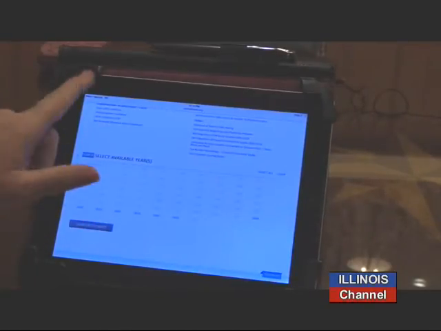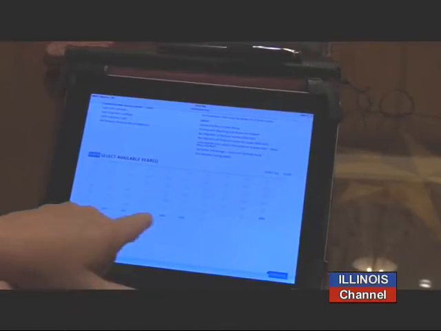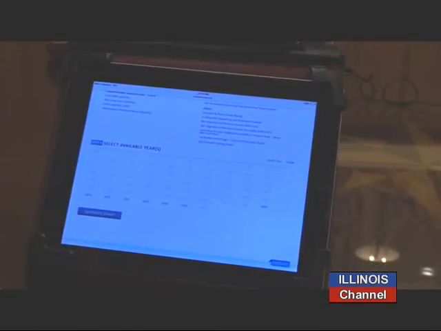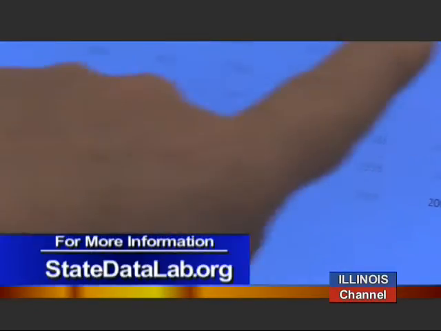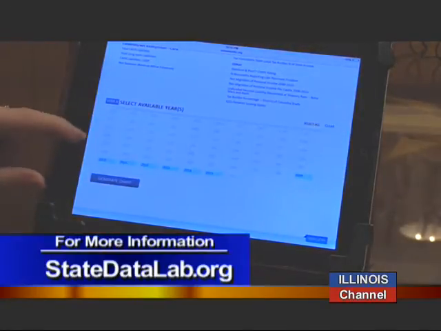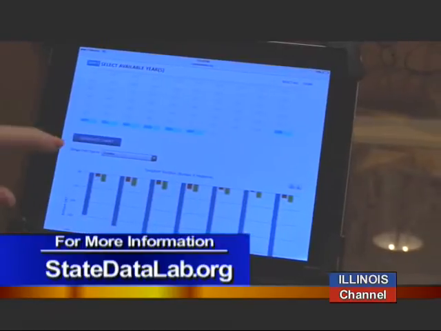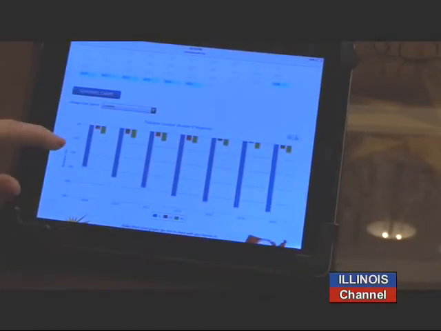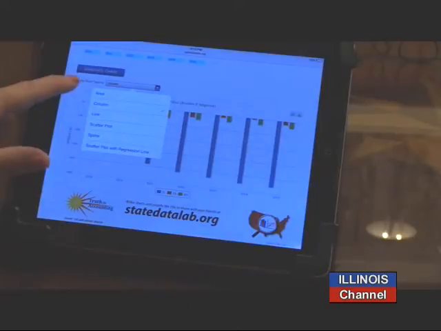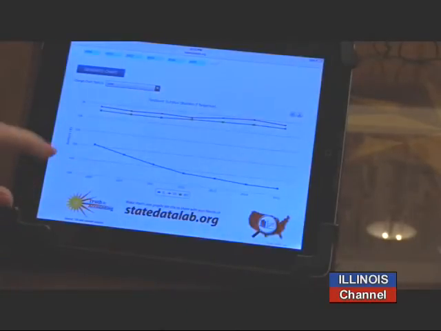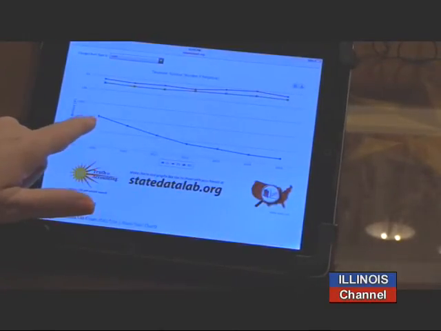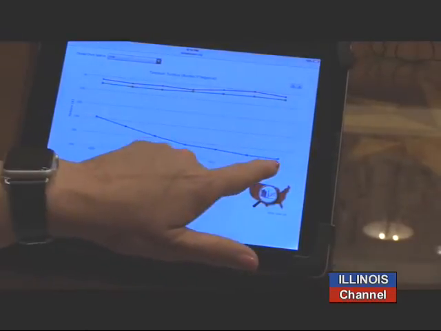And then on every single data point, if the year is highlighted, then that means that we have data for it. So in this case, we have data back to 2009, but in some data points we have all the way back to 1950. So I'm going to select all the years that we have, and then we're just going to say generate a chart, and it will generate a chart for you. In this case, it would probably be better for us to do a line chart, so we'll do that. And then you'll see the blue line is Illinois, and you'll see its taxpayer burden is going down.